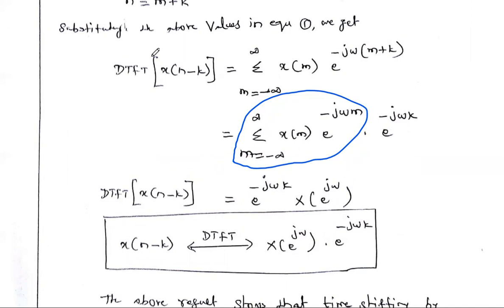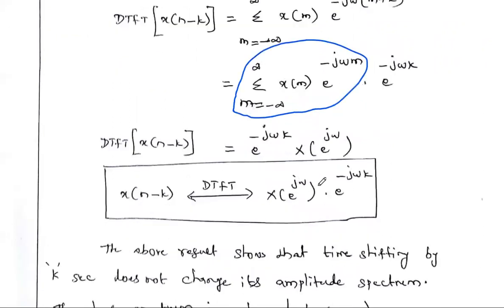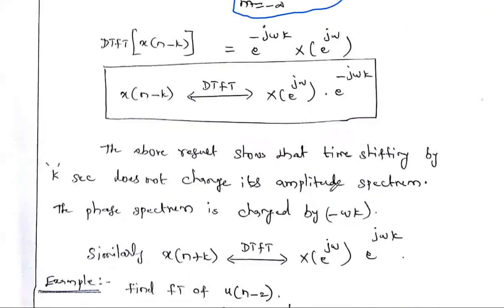So we proved that the DTFT of x of n minus k is the Fourier transform of the original signal x of n multiplied with e power minus j omega k, where k is the amount of shift. This is the time shifting property. From the above, we can say that time shifting by k does not change the amplitude spectrum.